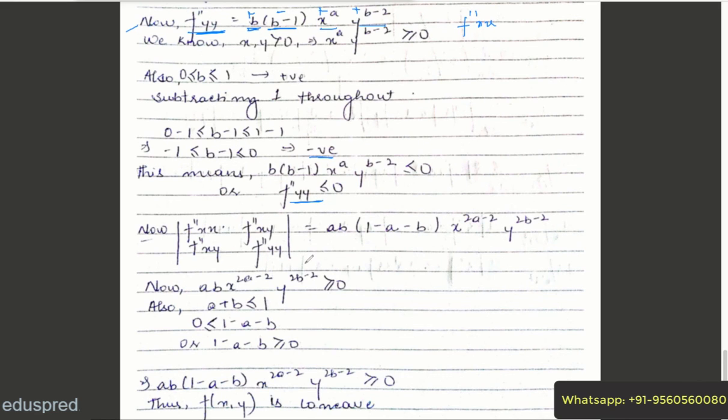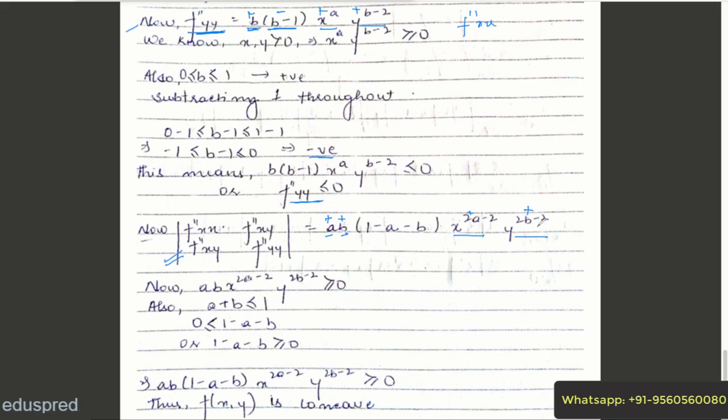And last, the final condition, that the value of this determinant should be positive, and as calculated in the previous proof, the value of this determinant is nothing but this. So again, this is positive as x and y are positive, and a and b are also positive as a and b belong to the closed interval 0 to 1. This is positive, positive, positive, positive.